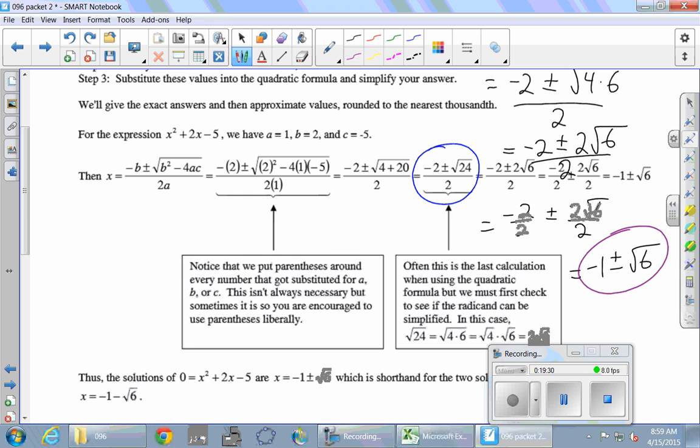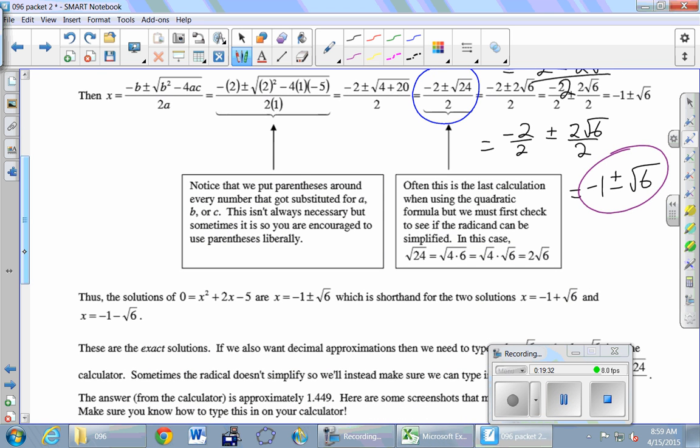So there are 2 ways to do this. Maybe just circle that real quick so you know exactly which one you're typing. It's the -2 plus or minus root 24 over 2.